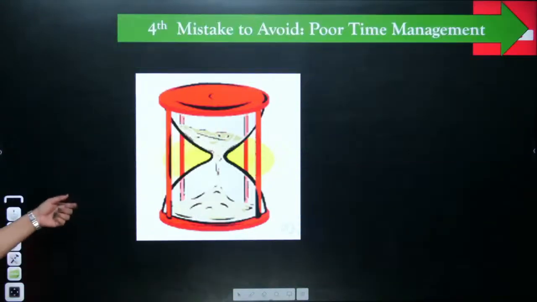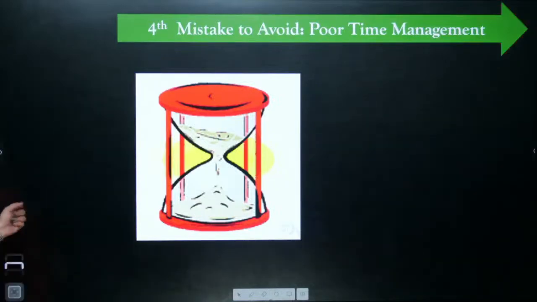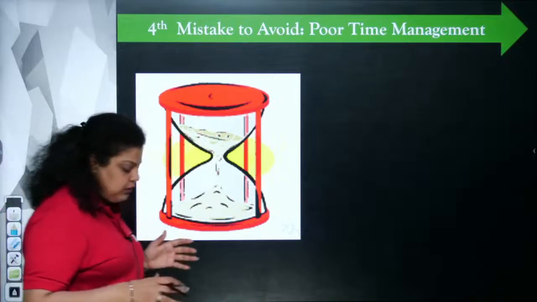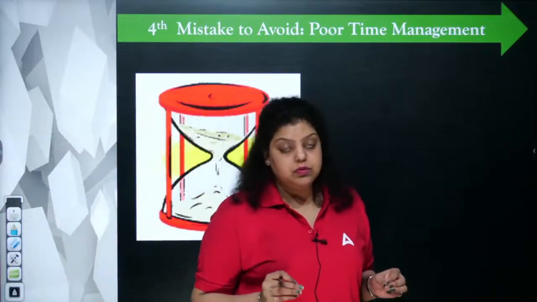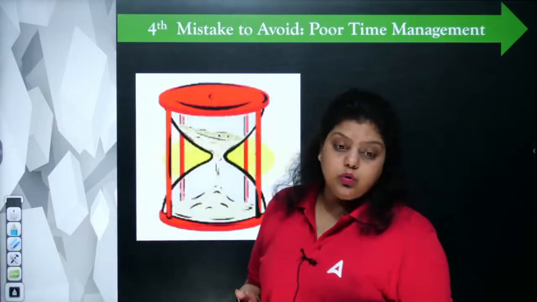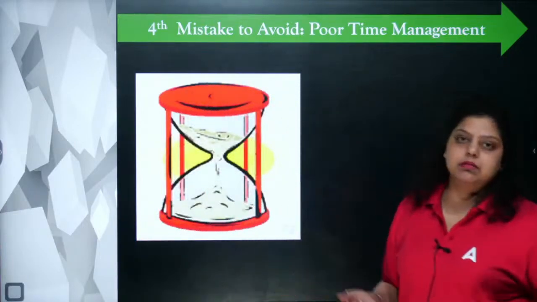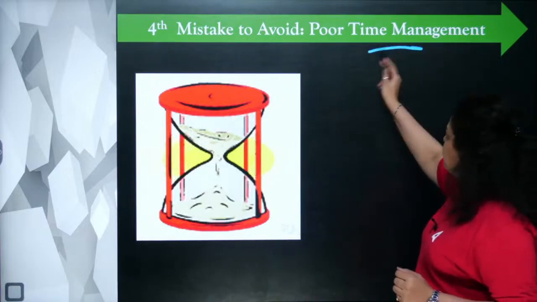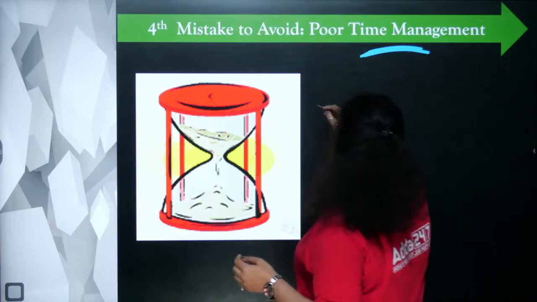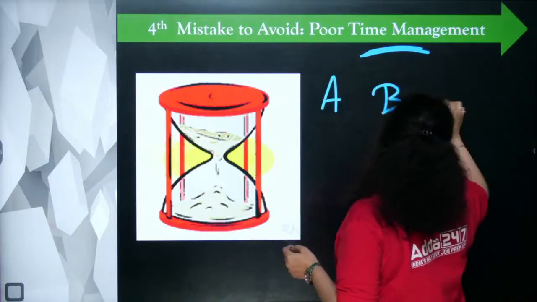So the third mistake is poor time management. And time management is everything. After making the study plan, without making a study plan, you will not be prepared what to study, what not to study, and how much time is required. If you do not have proper time management, like how much, 17 units are there in module D. Let's say module A, B, C and D.